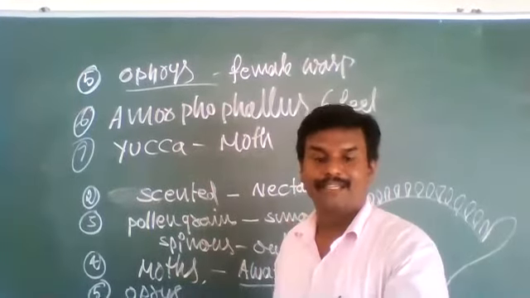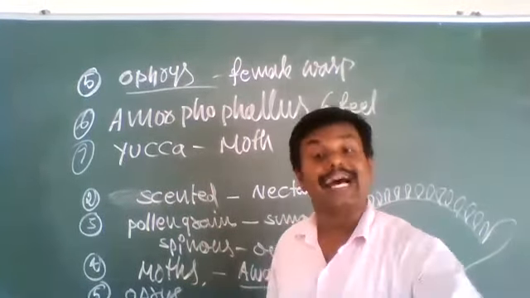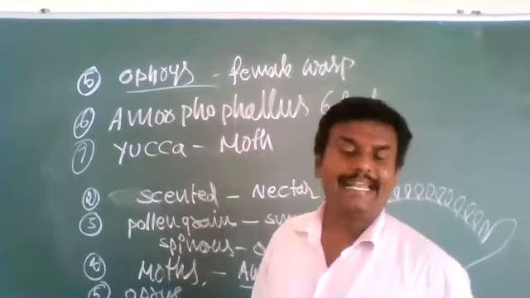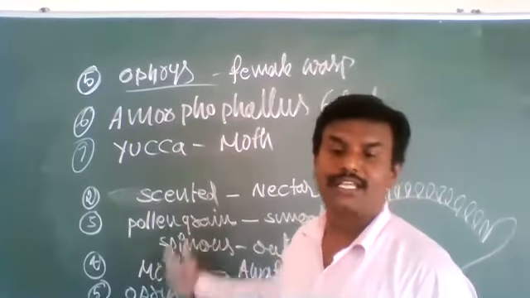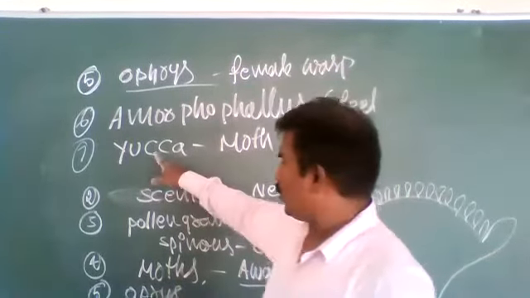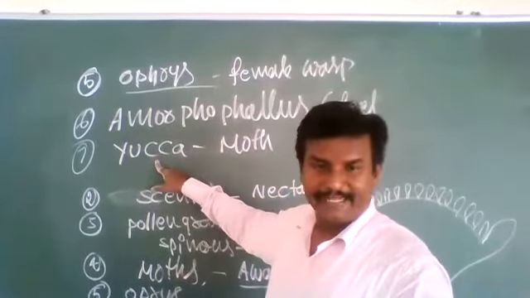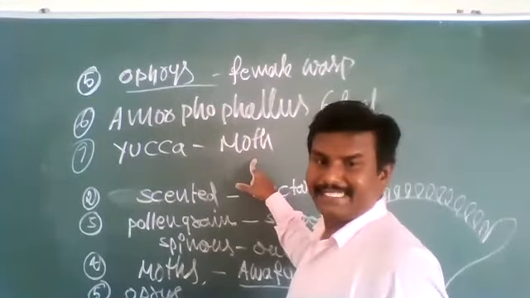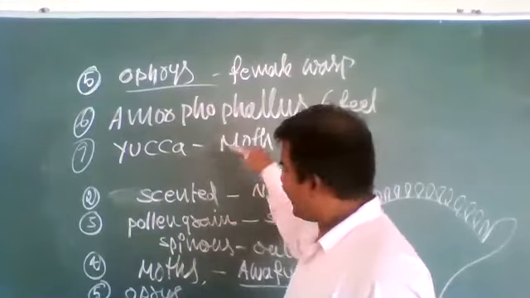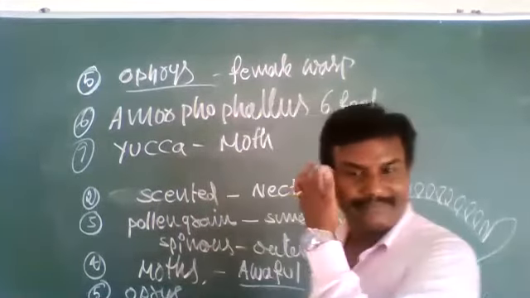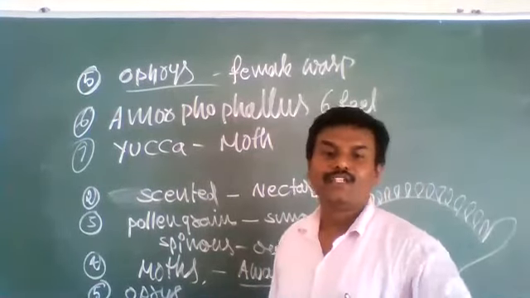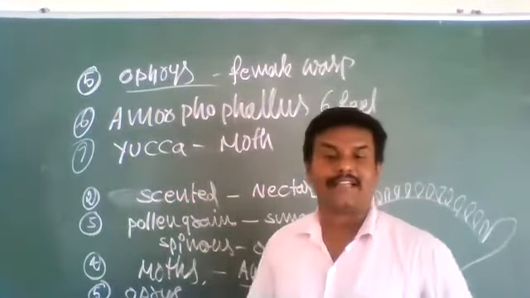Without them, they cannot perform pollination with another species. So both are interrelated, and without each other, they cannot survive. The yucca plant is pollinated by the moth species only. The moth species lay their eggs in the yucca plant only and get nourishment from the yucca plant. Okay, so this is a kind of modification.